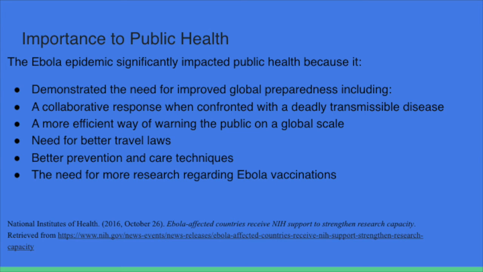Importance to public health. The Ebola epidemic significantly impacted public health because it demonstrated the need for improved global preparedness, including a collaborative response when confronted with a deadly transmissible disease. Also, a more efficient way of warning the public on a global scale of this disease and the need for better travel laws, as Ebola was transmitted from West Africa to the United States via travel, and better prevention and care techniques for those who have Ebola and how to warn those with lower socioeconomic status about Ebola, and the need for more research regarding Ebola vaccinations.